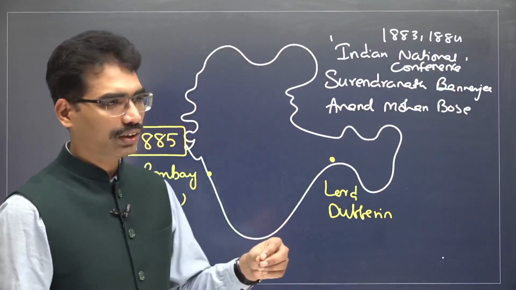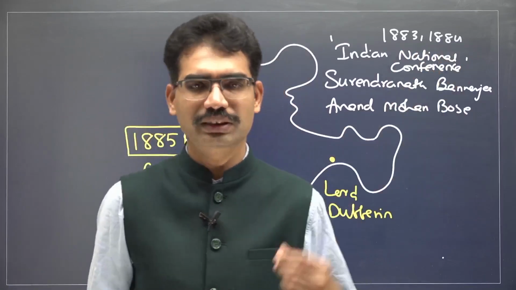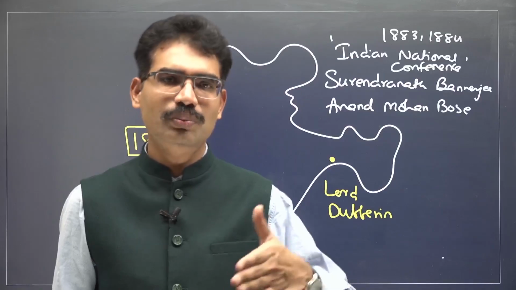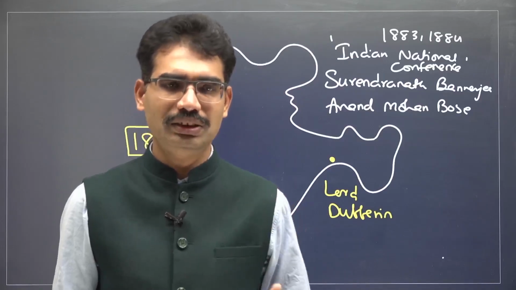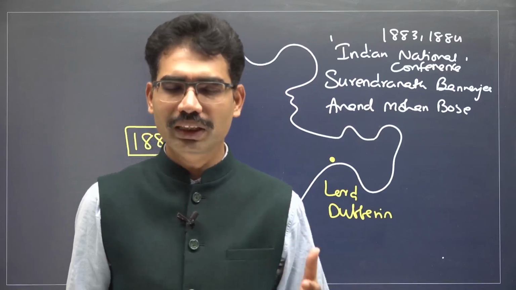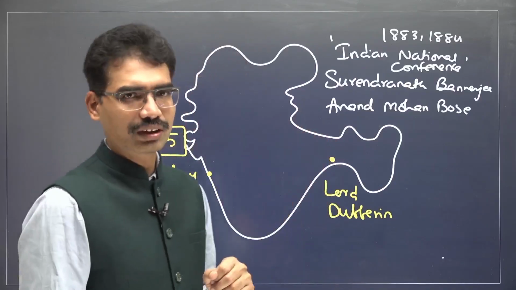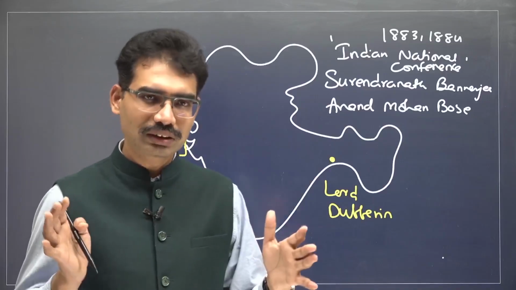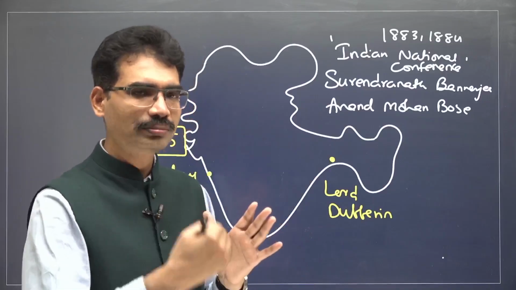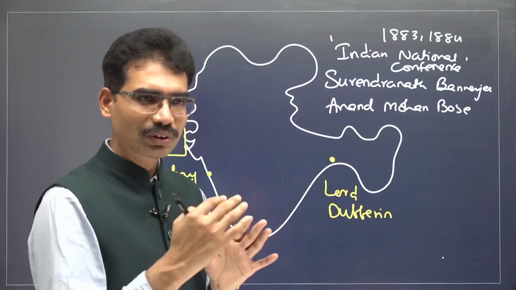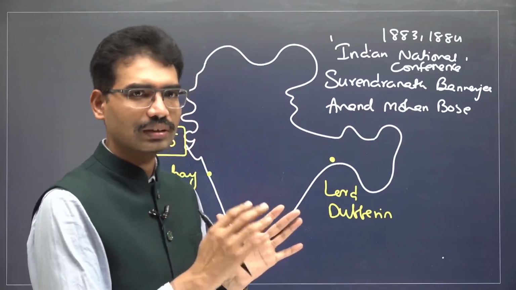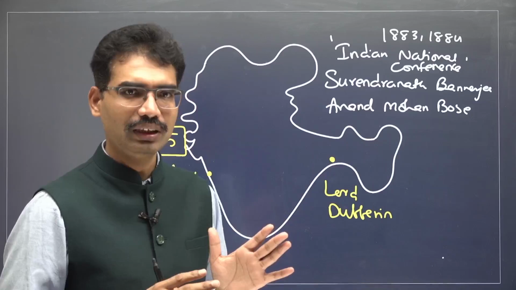Remember, as I said before the beginning of the chapter itself, this chapter contains so many people's names, so many organizations and events associated with the development of the Indian National Congress. That is why we should not dump everything in one go. I am breaking it into multiple parts so that when you watch one part, at least you will remember 4 or 5 people in that particular topic.